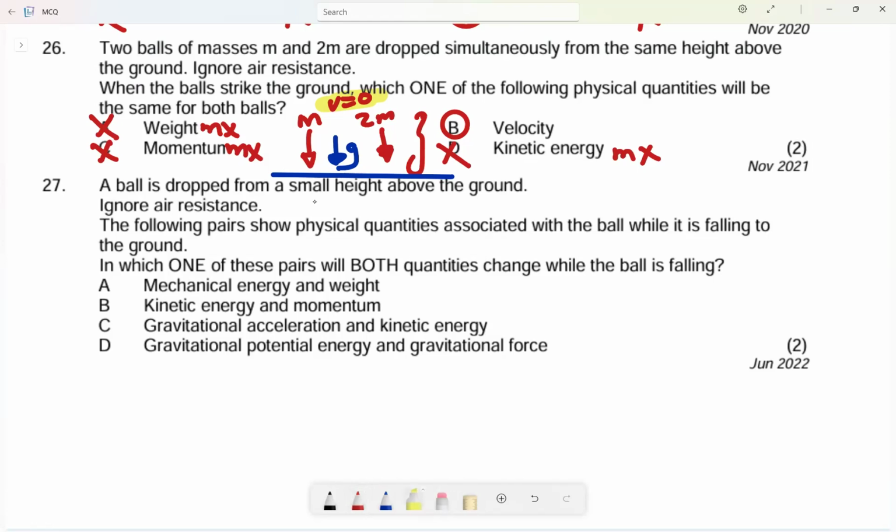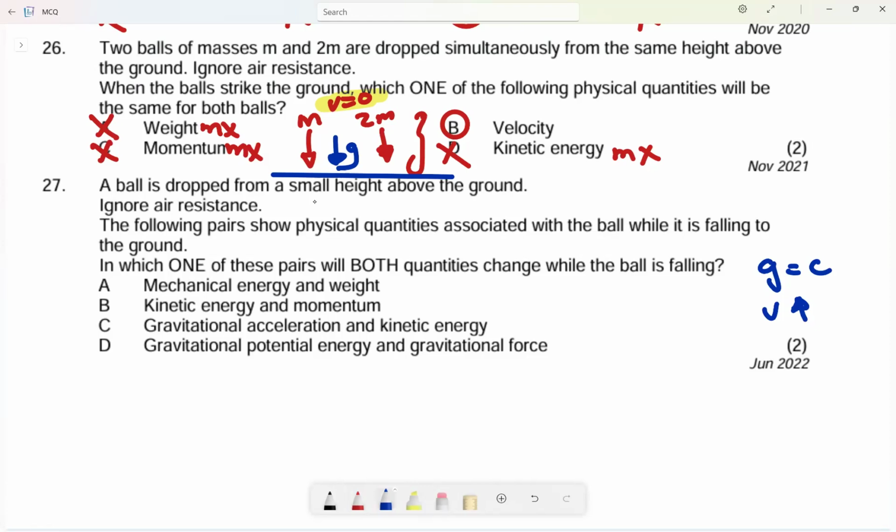Number 27: a ball is dropped from a small height above the ground. Ignore air resistance. The following pairs show physical quantities associated with the ball while it is in free fall, while it is falling to the ground. What we know is that g is constant and v increases, so anything that has v will increase.